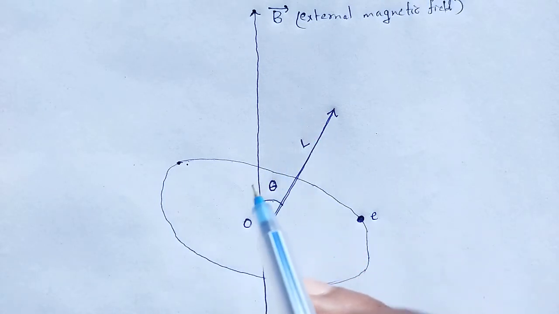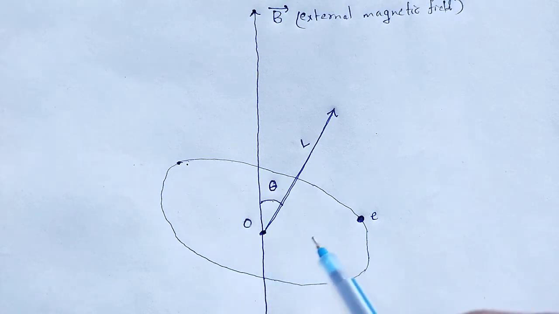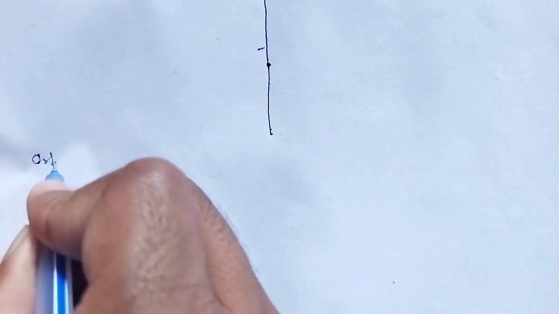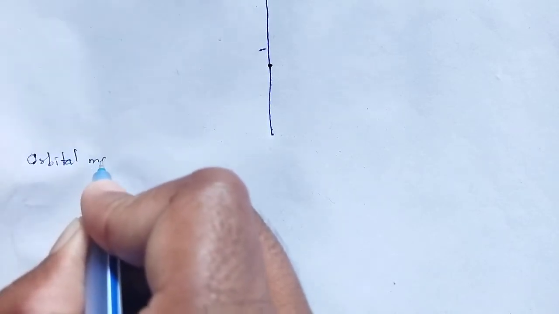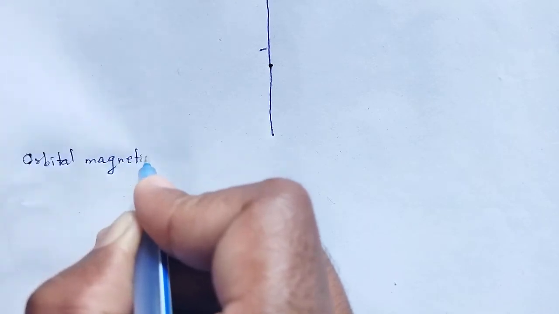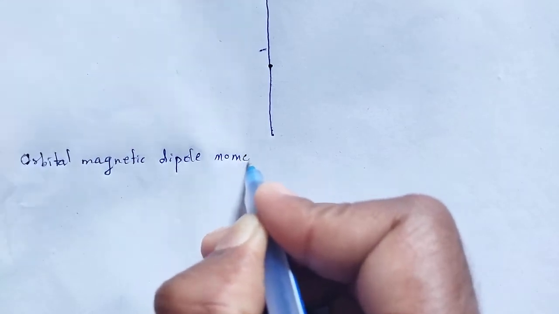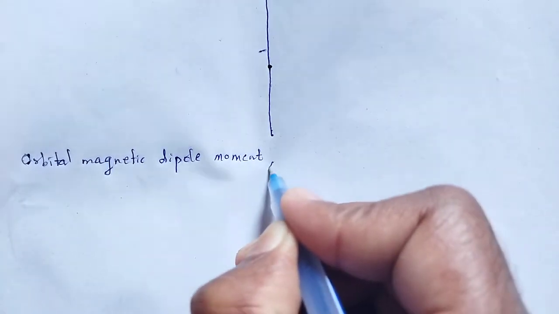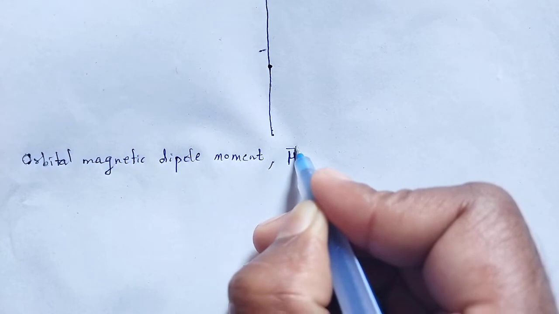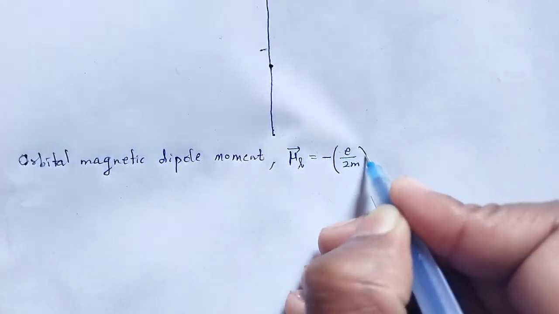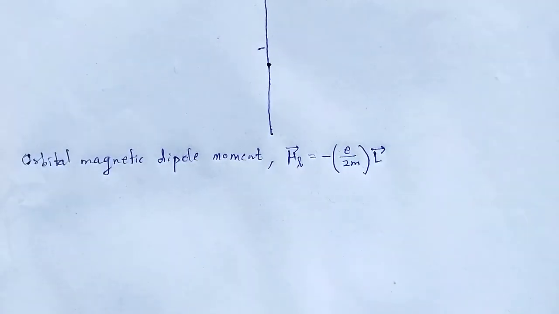The orbital magnetic dipole moment of the electron, let us choose it right here, that is mu L is equal to minus e by 2m times the L vector.